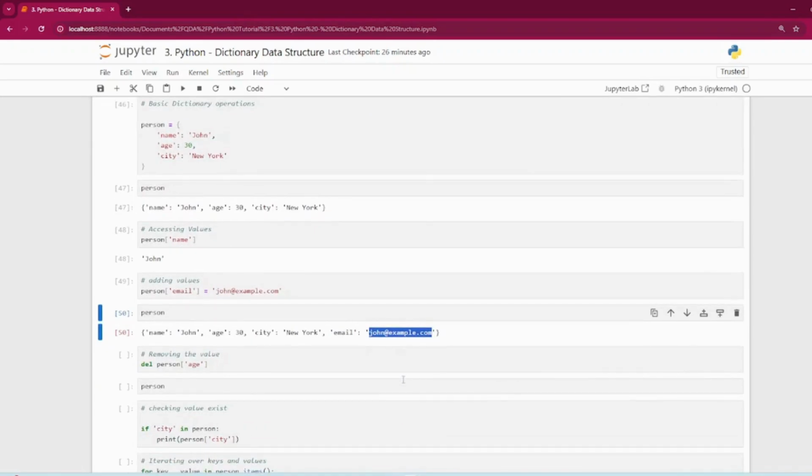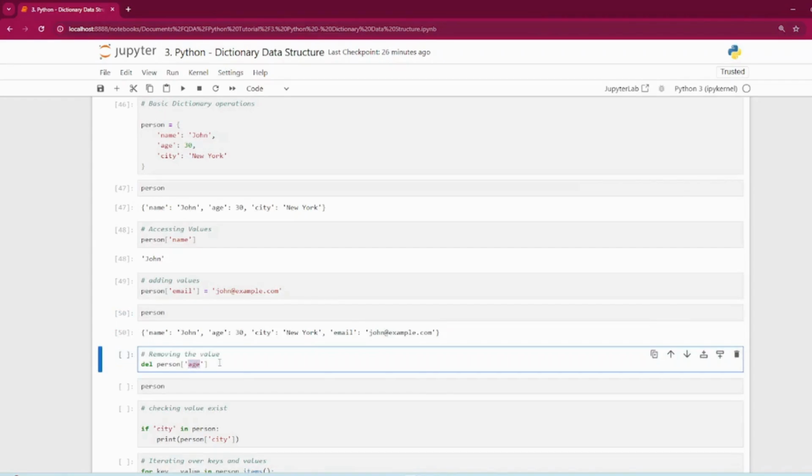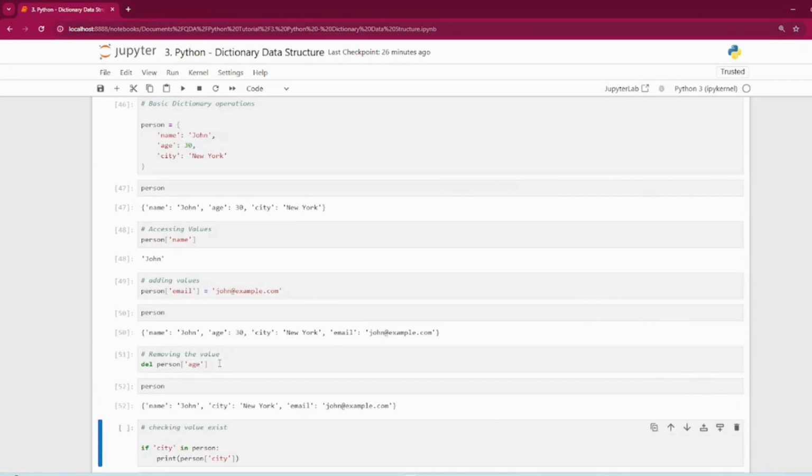How do you delete or remove values from the dictionary? There is a special keyword called del. You put the dictionary name and the key which you want to remove, and let's remove the age. If I run this, now the age has been removed from the dictionary.